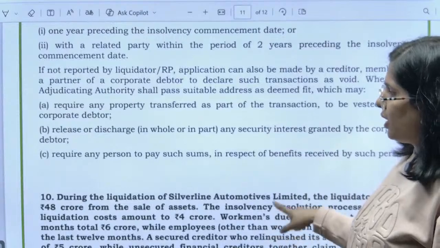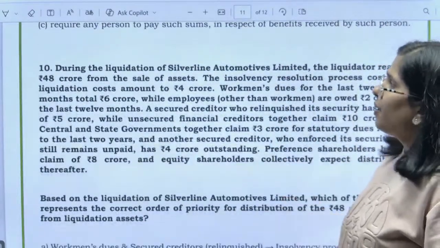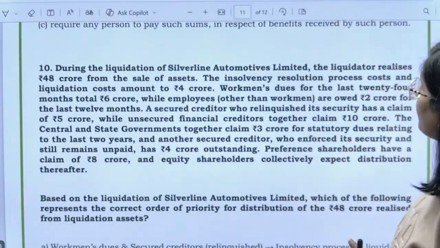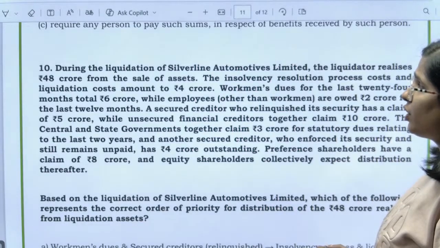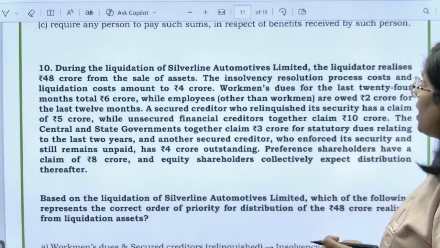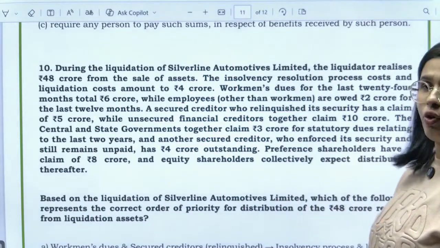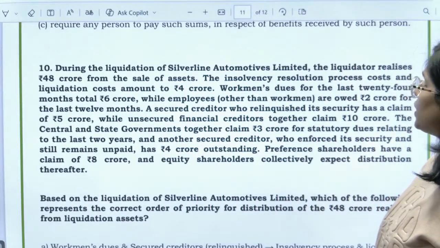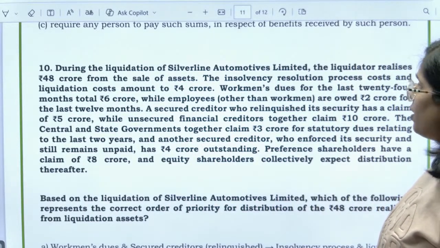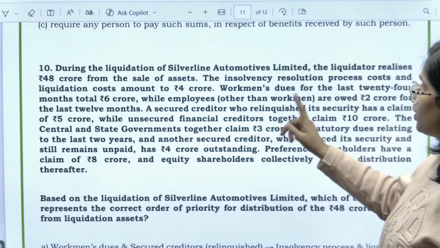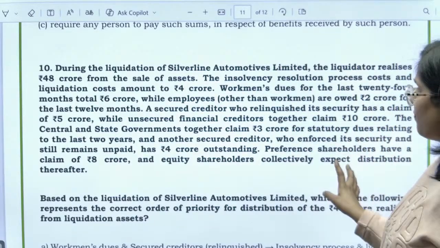Then you are having question number 10. During the liquidation of Silver Line, the liquidator realizes 48 crore from the sale of assets. Okay. Insolvency resolution process cost and liquidation costs amount to 4 crore. Workman dues for the last 24 months total 6 crore. Employees are owed 2 crore. Secured creditor having a claim of 5 crore.